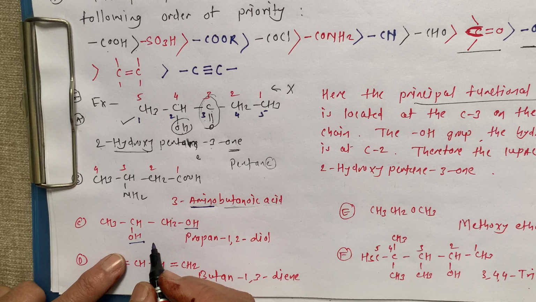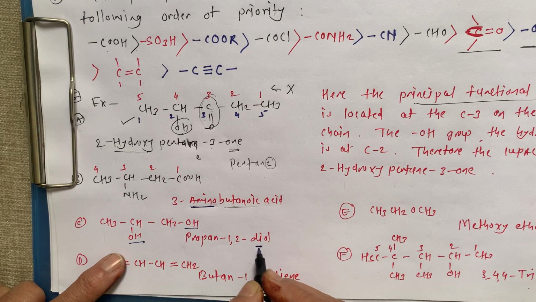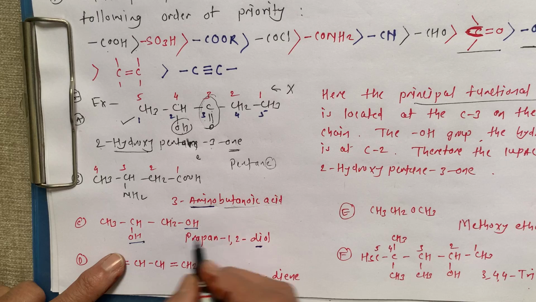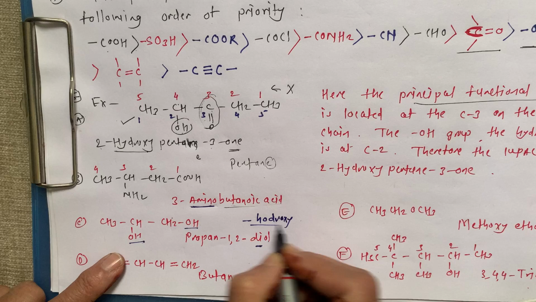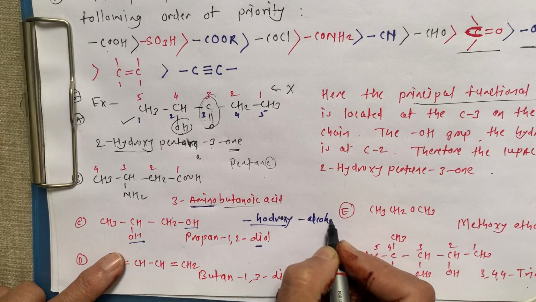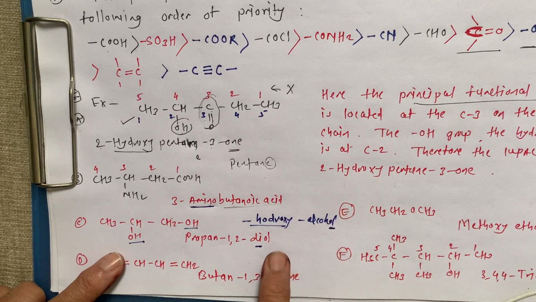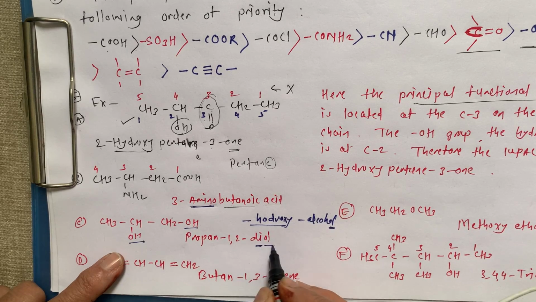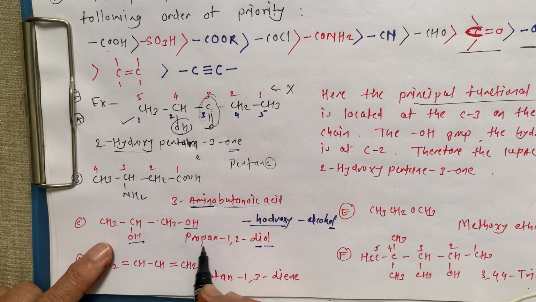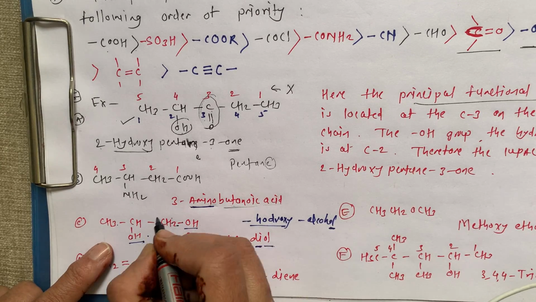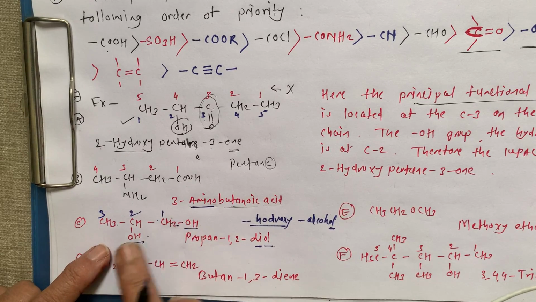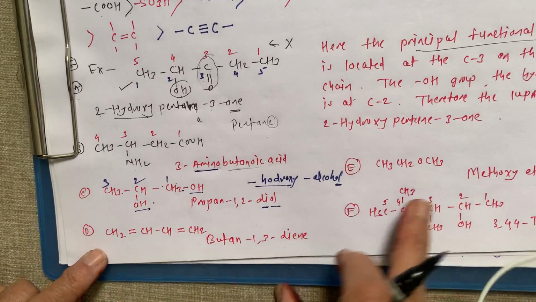Now, if there are two of the same functional group present, just like in aliphatic chain compounds, where we say dimethyl, trimethyl or diethyl, functional groups also we can mention by di. These are two, so this is di. This is the hydroxy group, and so this is nothing but alcohol. So, ending with OL, here it is diol. This is propane, with 1 and 2 carbon, so this is propane-1,2-diol.